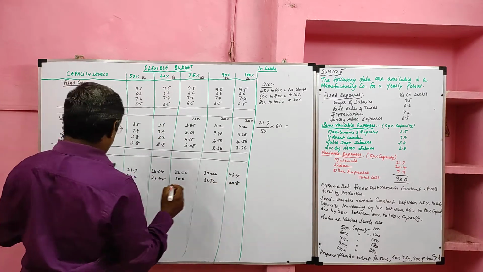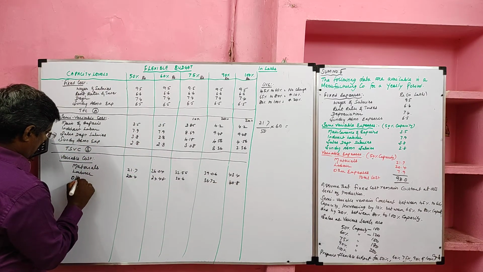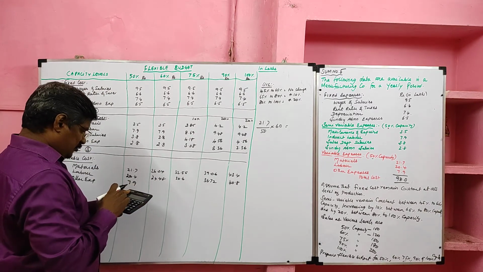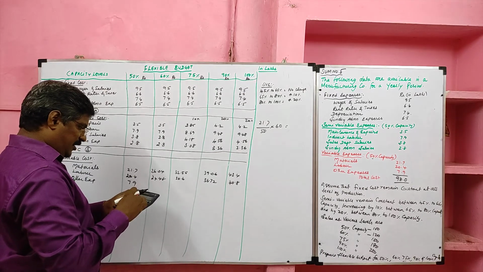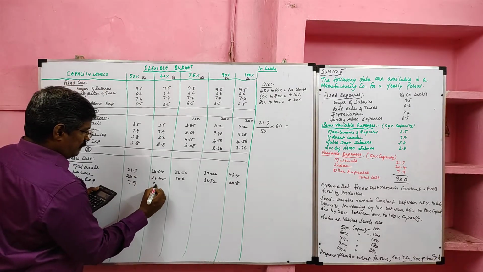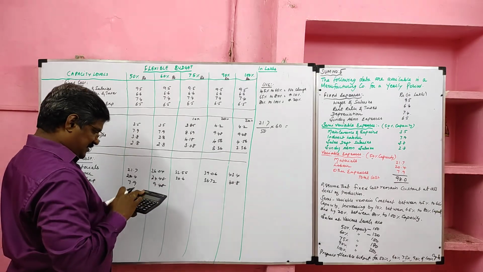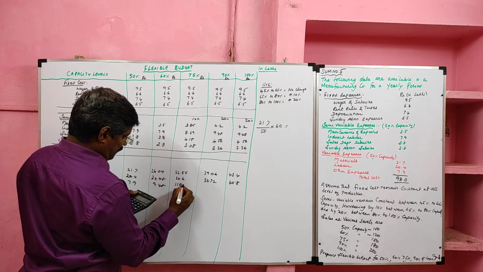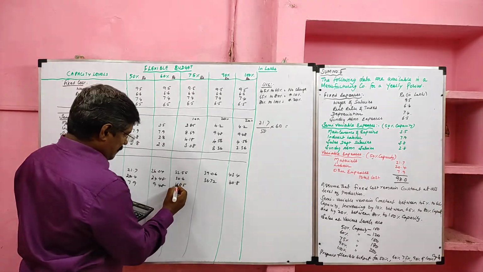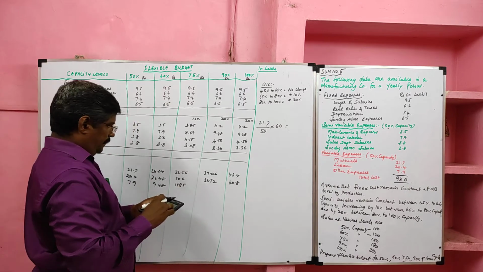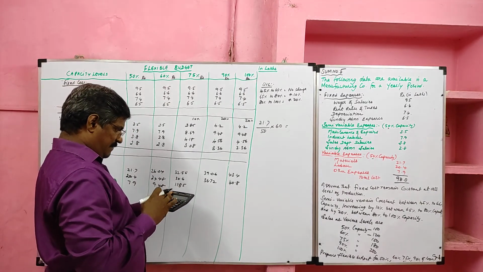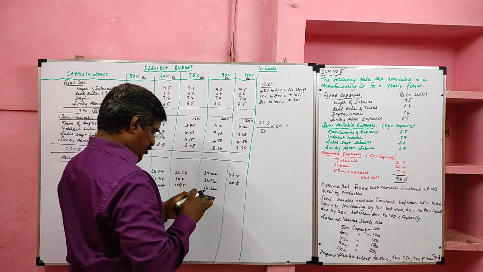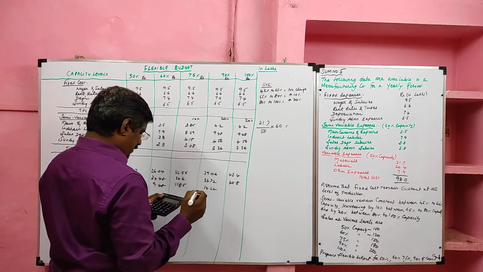Then last one, other expenses. 7.9. So 7.9 divided by 50 into 60, 9.48. Divided by 60 into 75, we are getting 11.85. Divided by 75 into 90, 14.22, divided by 90 into 100, we are getting 15.8.